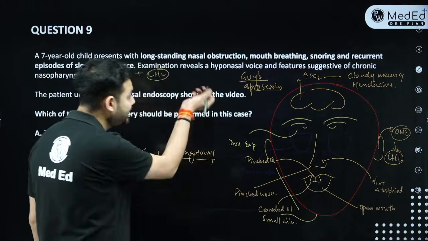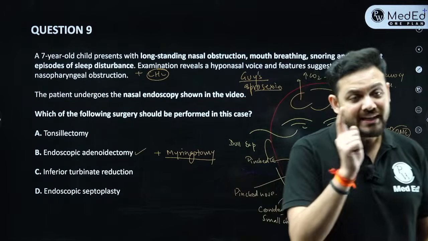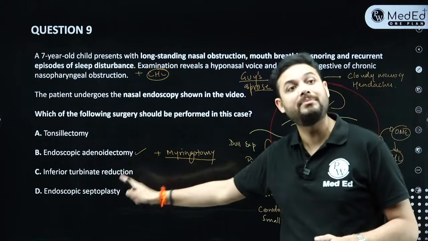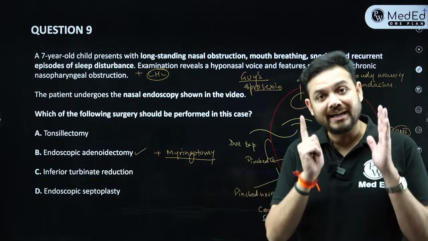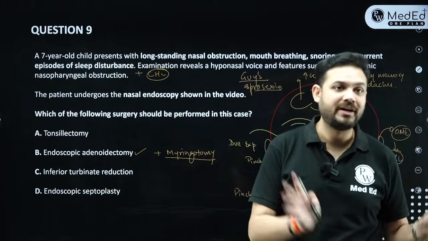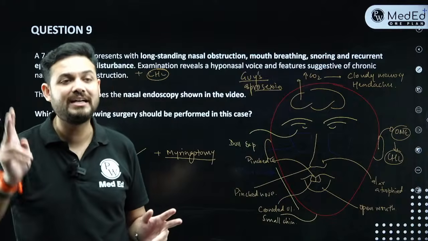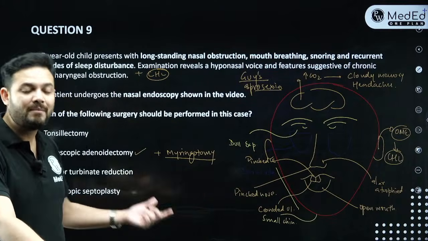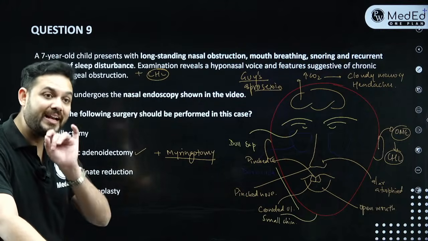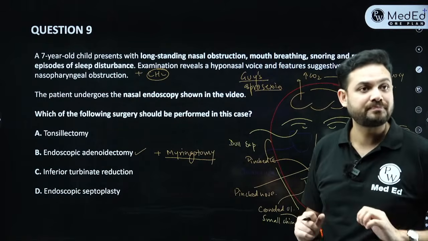So please see, if in an adenoid case they ask you that there is a conductive hearing loss element also, if there is a child with nasal obstruction with conductive hearing loss, your answer to management will become adenoidectomy plus myringotomy. If they tell you that that particular baby only has nasal obstruction as the primary symptom, your answer will become adenoidectomy alone. Please be very careful because these two PYQs have been quite commonly asked. They put myringotomy as an option. Many people don't look and they mark adenoidectomy alone. But whenever they give conductive hearing loss, the answer would be adenoidectomy with myringotomy.